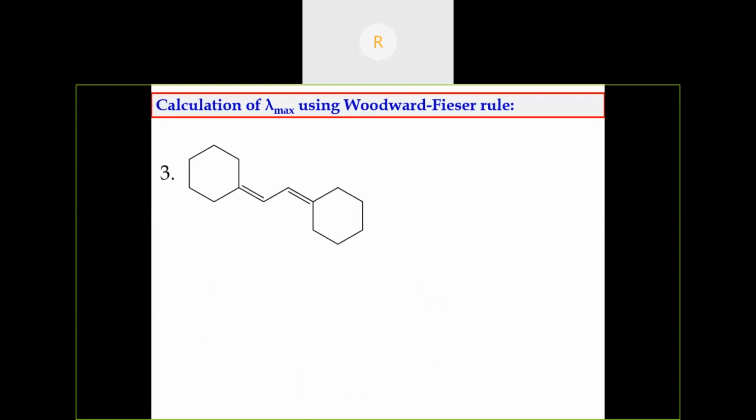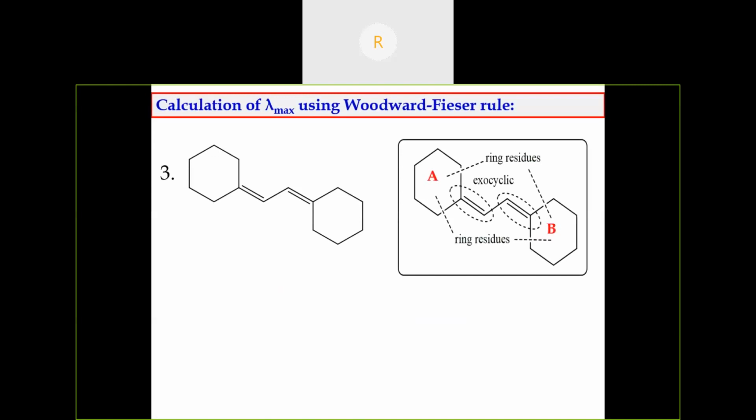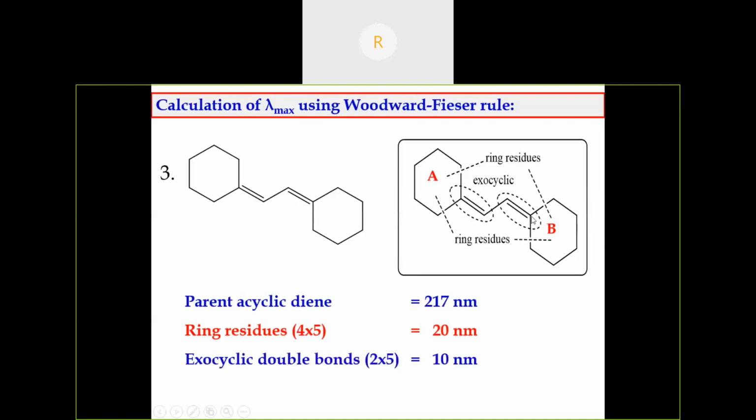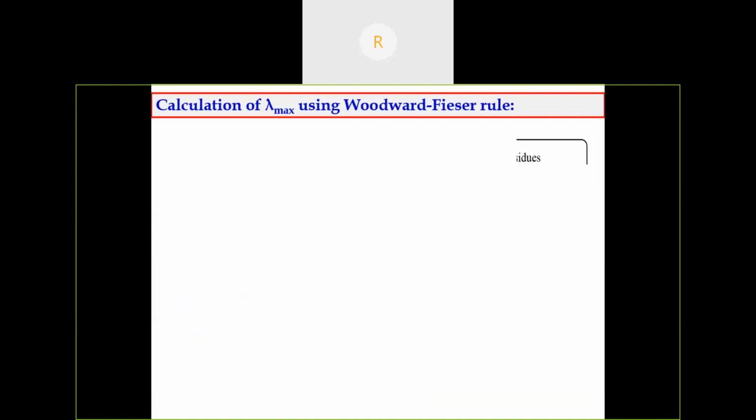See, this is another example. Here, there are two rings. So we have to consider the ring substituents or ring residues. Starting from the conjugation here, there is one ring residue, and in ring B there are two more ring residues. So there are 4 ring residues. Exocyclic double bonds: sitting inside ring A, there is one exocyclic. Sitting inside ring B, this is another exocyclic. So there are two exocyclic double bonds, so 2 into 5, 10 nanometer. The calculated lambda max value is 247 nanometer.